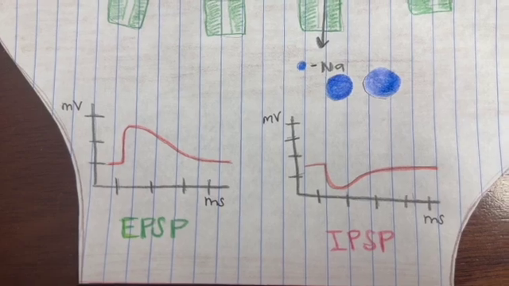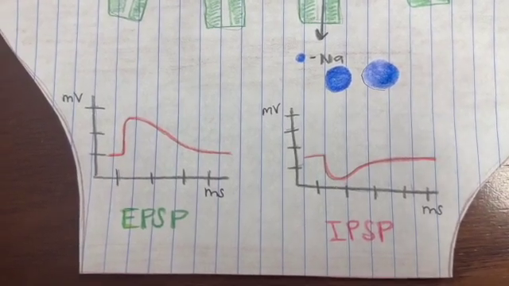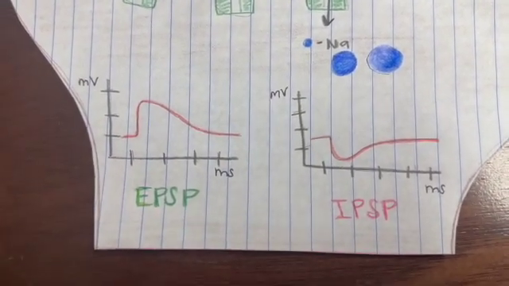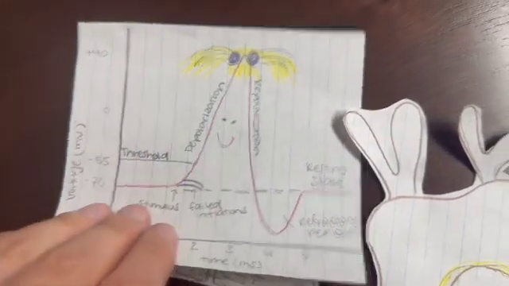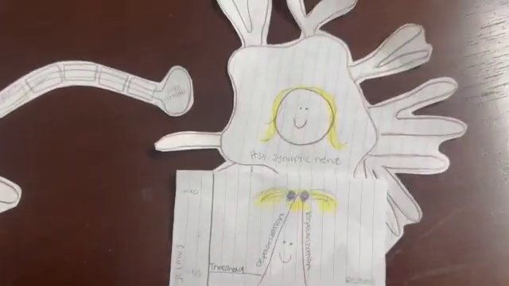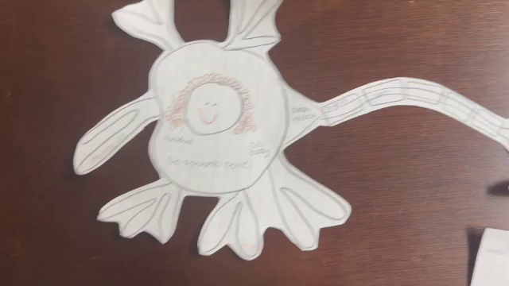The more summation of information that happens, the more likely it is that a stimulation will reach its threshold to produce an action potential in the postsynaptic nerve. And just like that, Allie has finished her mission of traveling down Nellie, the presynaptic nerve, and delivering information to Nancy, the postsynaptic nerve.